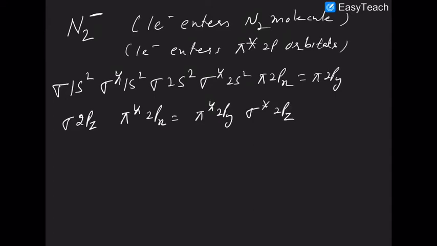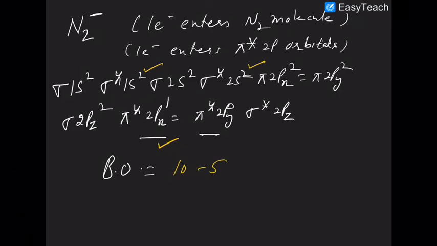So what is the confusion here? One electron enters, so 2 are here, so 2 and 1. Between these two orbitals you can put one electron either here or here, depending upon your own choice, no problem. So what is the bond order in this case? Here the number of anti-bonding electrons is 1, 2 and this 5. So the answer will be 10 minus 5 by 2.